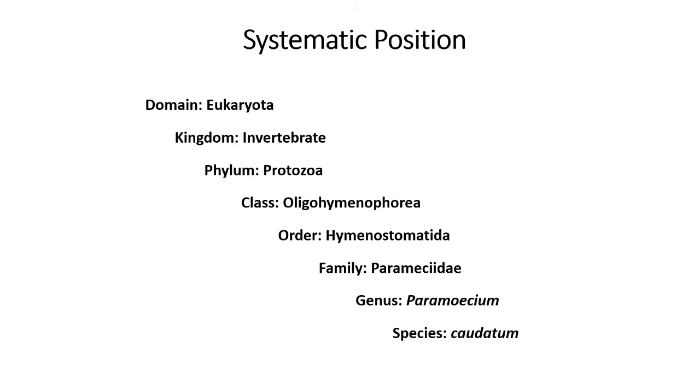Then phylum Protozoa. Phylum Protozoa denotes a group of organisms which are very microscopic. We can see them only under the microscope. We can't see them with our naked eyes. So Paramecium is a microscopic organism, and it is placed in phylum Protozoa. Class Oligohymenophorea. Order Hymenostomatida. Family Parameciidae. Genus Paramecium and species caudatum.